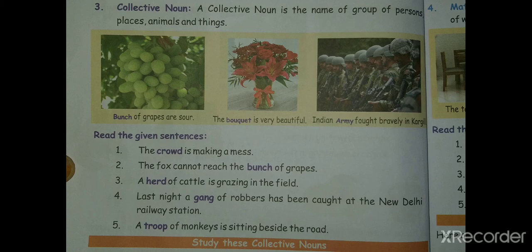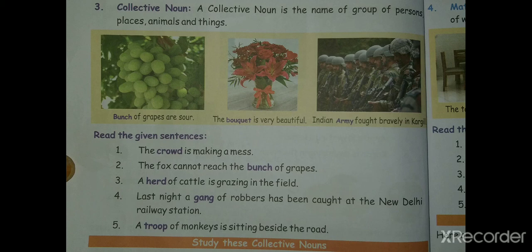First one, let us see: the crowd is making a mess. A lot of people are there, so the word crowd is used to represent the collective noun. Next, the fox cannot reach the bunch of flowers, like a bunch of grapes. We cannot tell the grapes as one, so the word bunch is used to represent all the grapes in a collective form. So it is considered a collective noun.